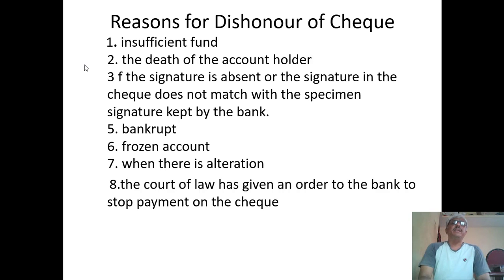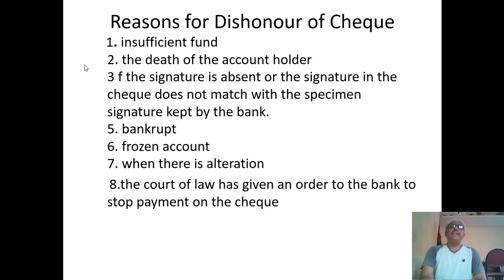Next, frozen account. A frozen account means some accounts are closed for various reasons, due to personal reasons. After closing the account, if somebody issues a cheque to somebody else and the same cheque is presented for cash, there is a possibility of dishonoring the cheque.